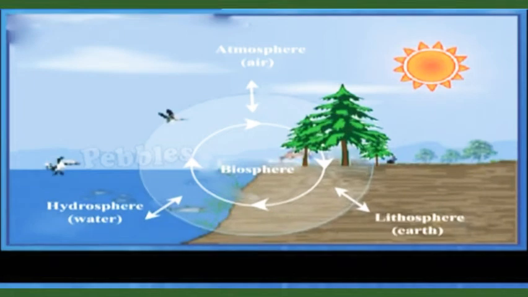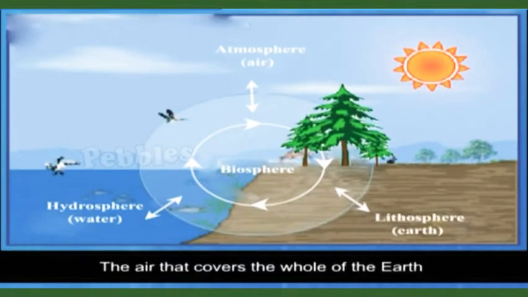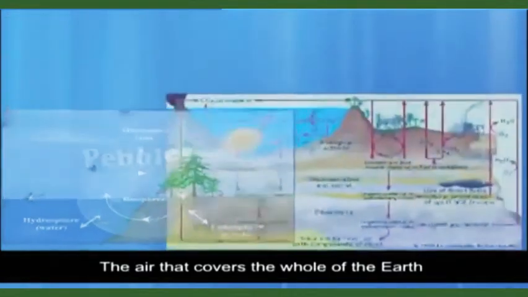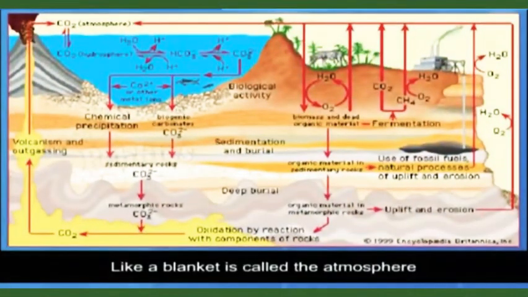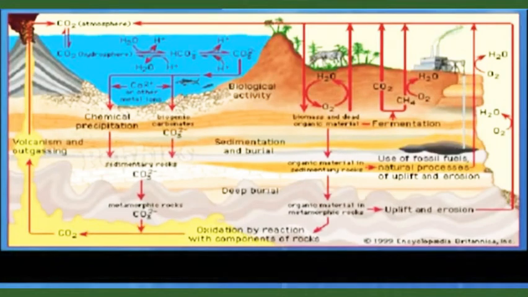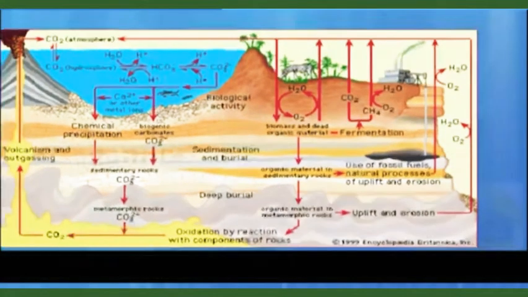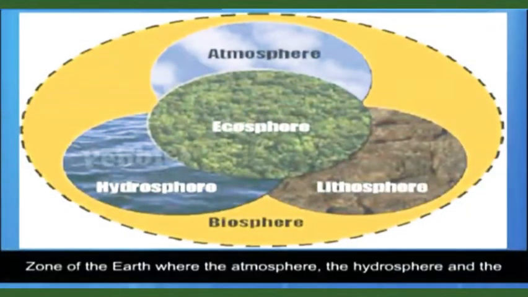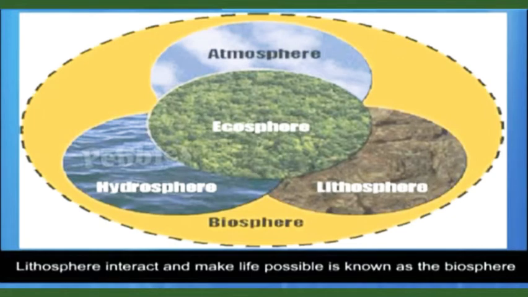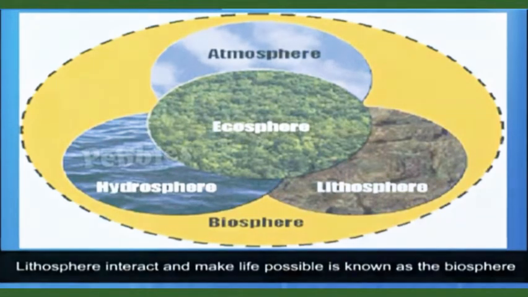It is also found underground. This comprises the hydrosphere. The air that covers the whole of the earth like a blanket is called the atmosphere. Living things are found where these 3 interact: a life supporting zone of the earth where the atmosphere, the hydrosphere, and the lithosphere interact and make life possible is known as the biosphere.